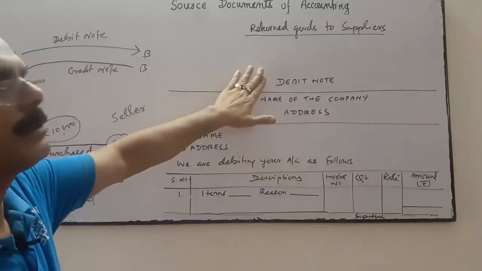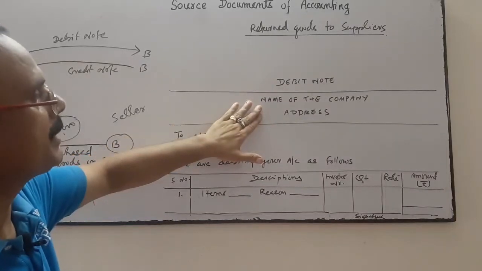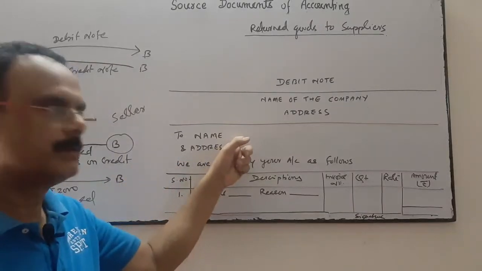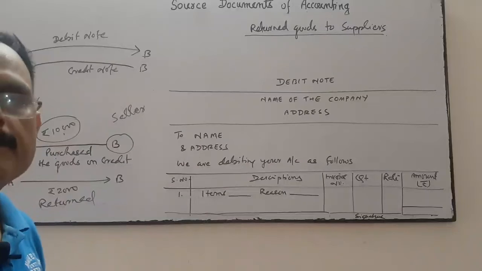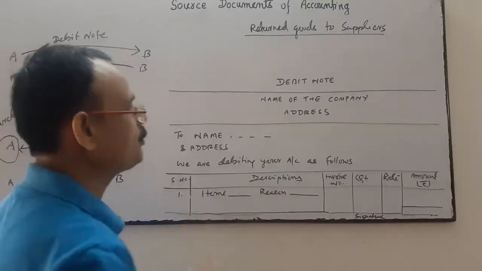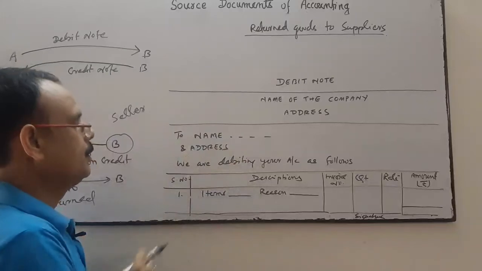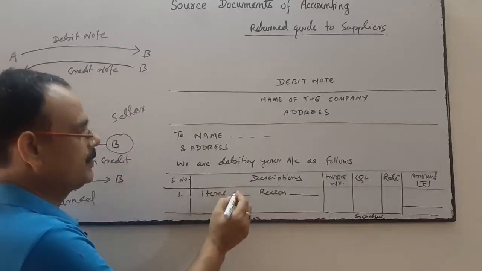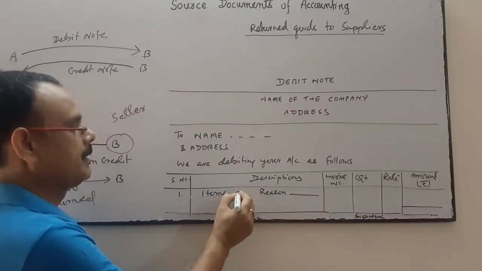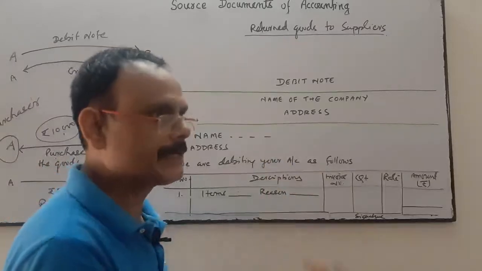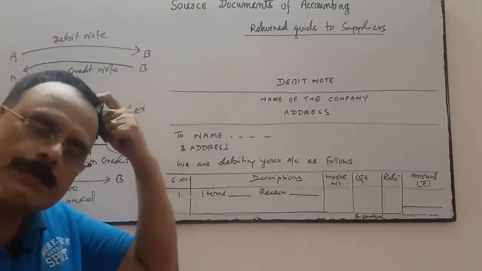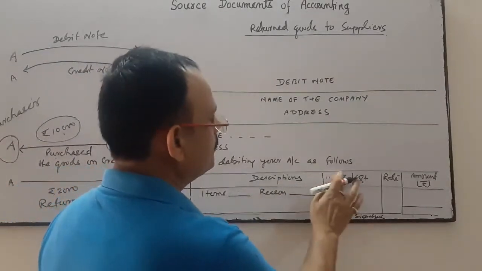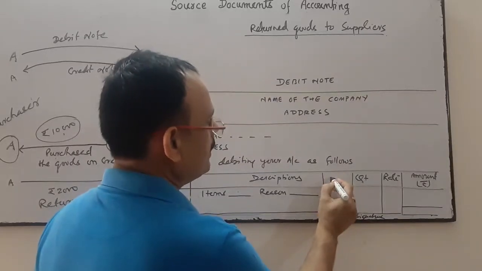Suppose it is a debit note. At the top you write debit note, then your company name and address, and the name and address of the party to whom you have returned the goods. Then write: we are debiting your account. Then serial number, items (you have to write which item), and the reason for return, that it is defective, it is costly, it is not as per our sample. You write the reasons, and you have to mention the bill number.